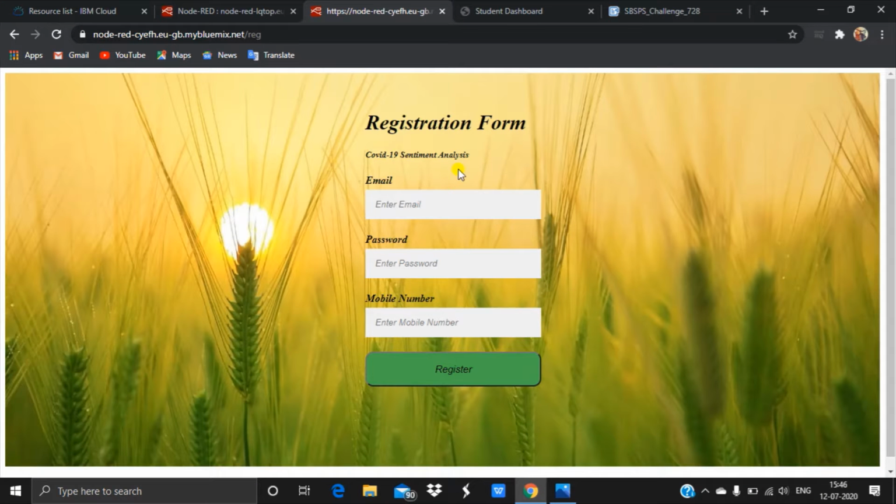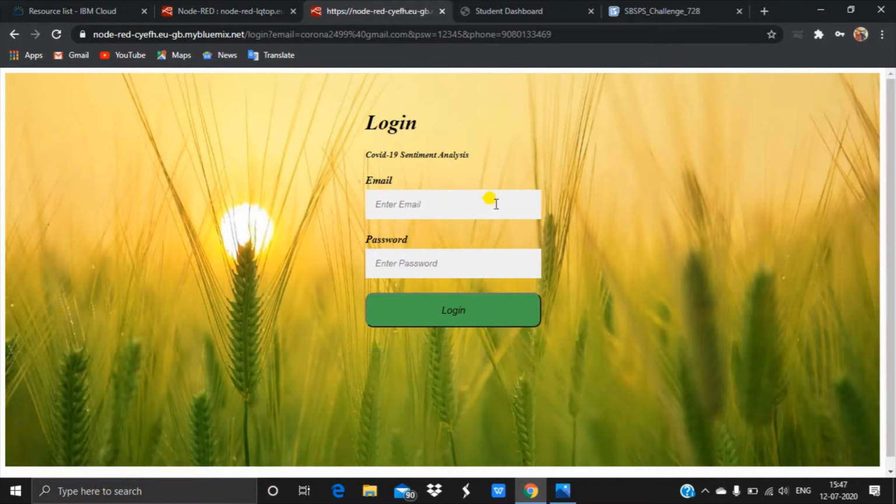This is the registration form we have created for the COVID-19 sentiment analysis. Here I am going to give the email ID, and the password, and mobile number. I am just going to register. After registering, the login page will be opened.